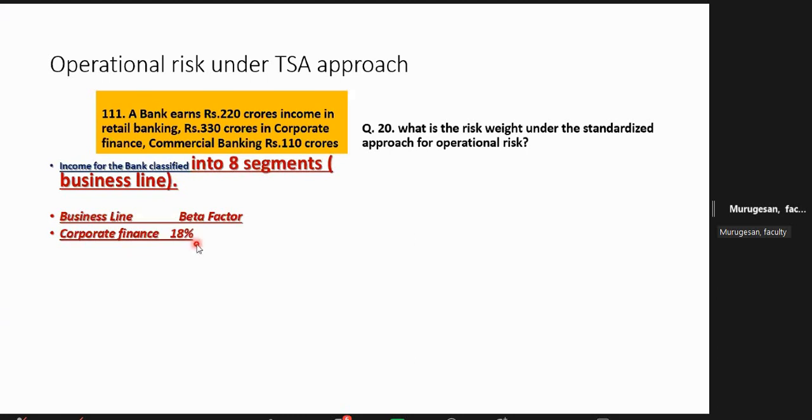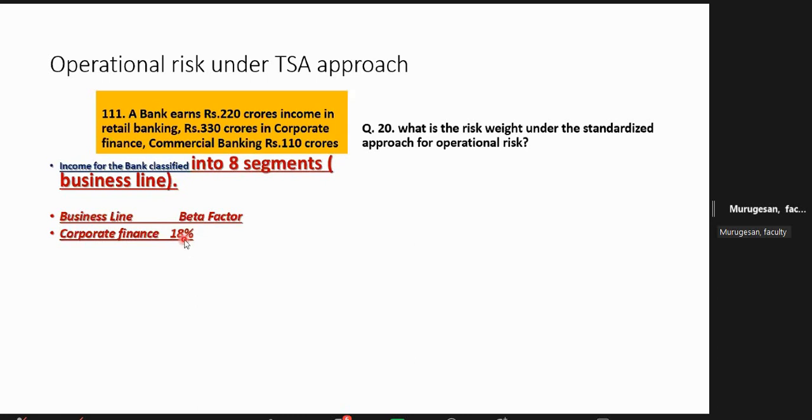There are 3 risks you have to manage: credit risk, market risk, operational risk. This comes under operational risk. So you may lose something. Your income may be reduced by problems on account of operational deficiencies. So that is why corporate finance is a standard assignment. That is why it is the standardized approach.